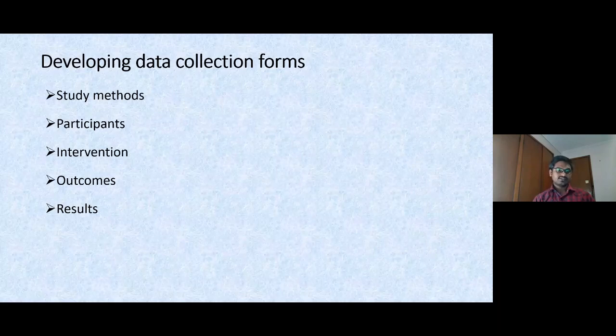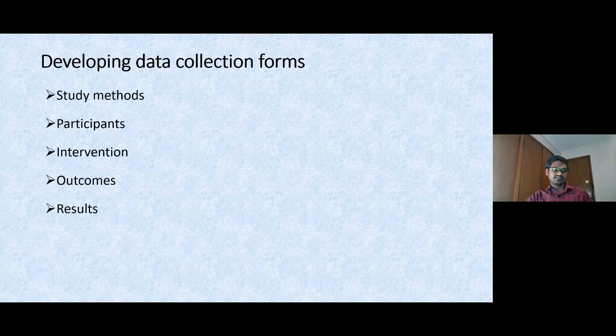Next, participants, related to their age, their gender, and their condition. Next, intervention. Intervention is related to the dose, drug name, dosage form, how many times the drug was given and how long it was given. Next, outcomes. These outcomes and result sections are the key components.